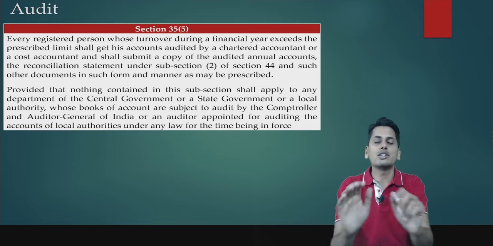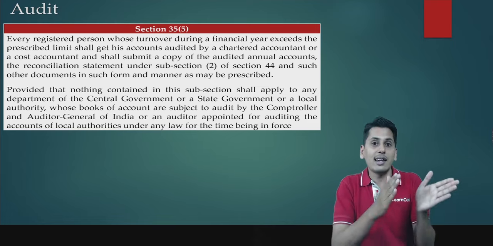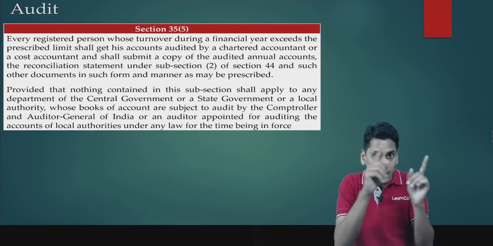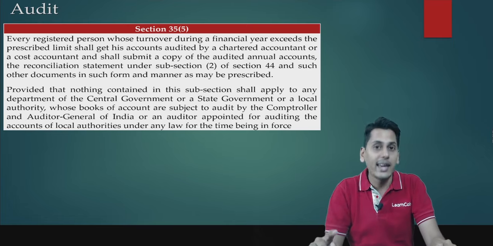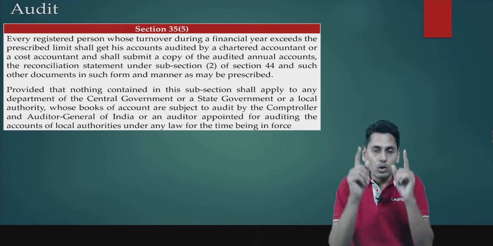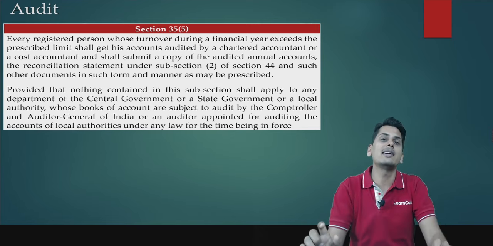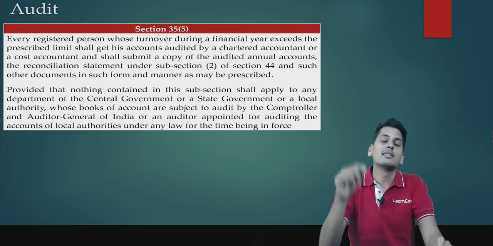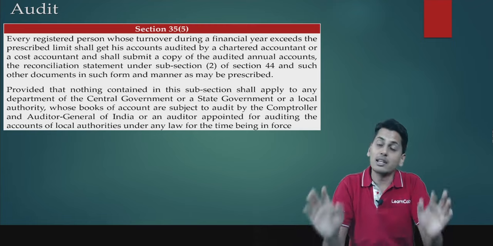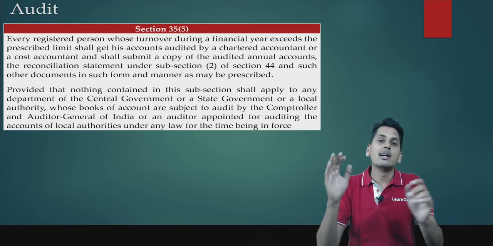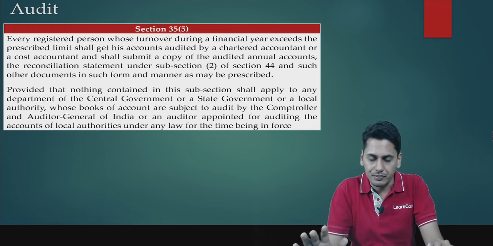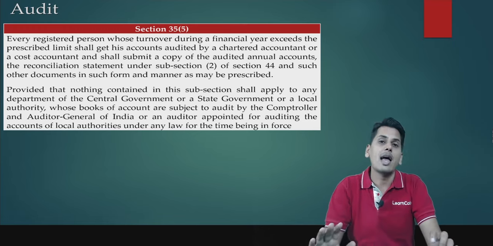So now friends, the position is something like this. Along with GSTR 9 annual return which is going to be filed under section 44, there is still a reconciliation statement GSTR 9C which needs to be furnished. It is still applicable for those persons whose aggregate turnover has exceeded 5 crore rupees. But now this reconciliation statement has to be self-certified. Certification need not be obtained from a professional. The registered person can self-certify this GSTR 9C and upload it. This 35 subsection 5 has been omitted.